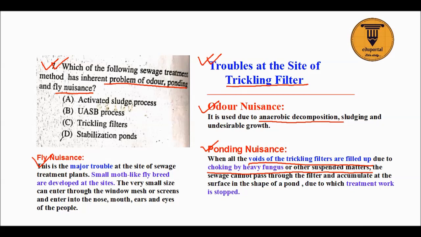And fly nuisance is a major trouble, where small moth-like flies breed and develop at the sites. So these three are found in trickling filter. So option C is correct.